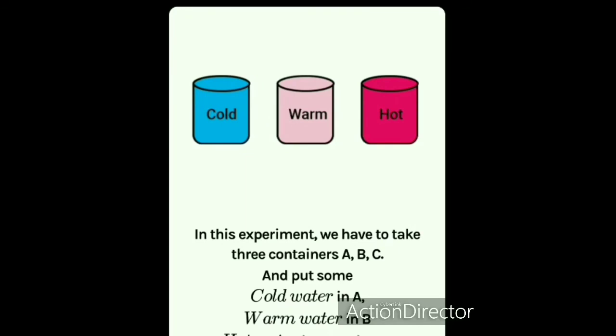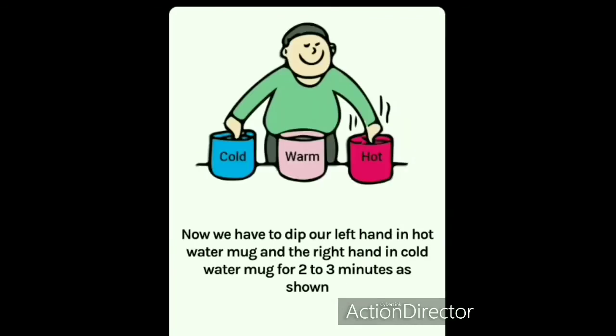So we will take 3 glass containers and we will label them A, B and C. In A, we will put cold water. In B, we will put warm water. And in container C, we will put hot water. But hot water doesn't mean that it will burn your finger. So, it will be of moderate temperature. So, now we have to dip our left hand in the hot water mug and right hand in the cold water mug for 2 to 3 minutes as shown.